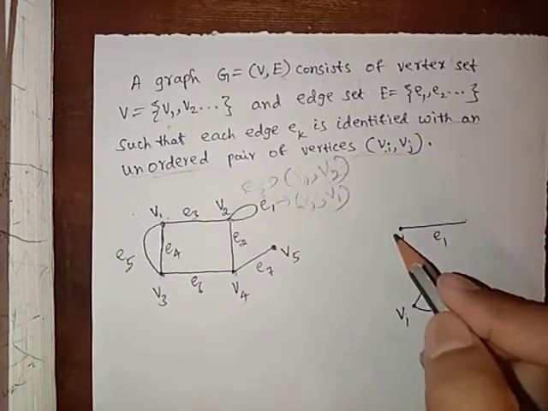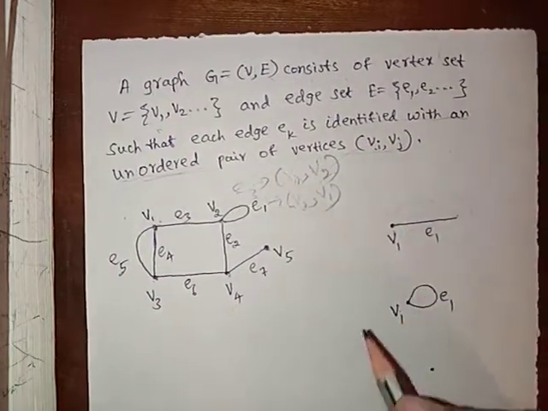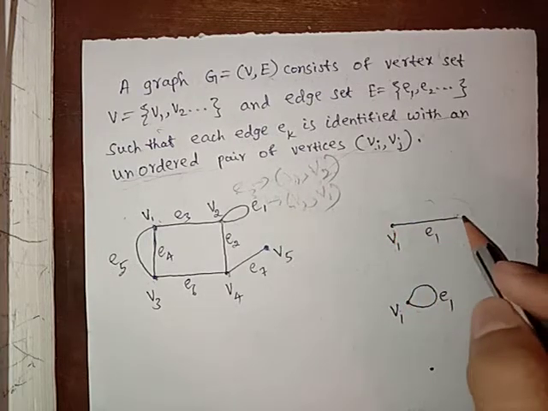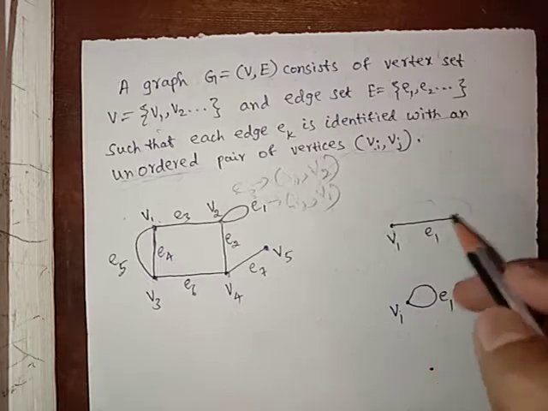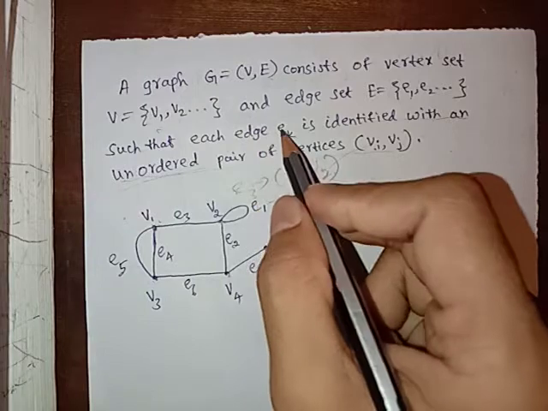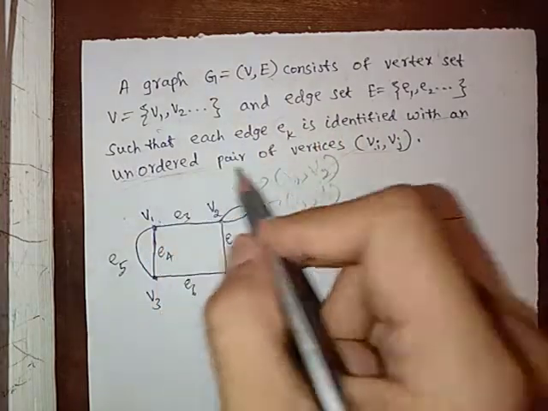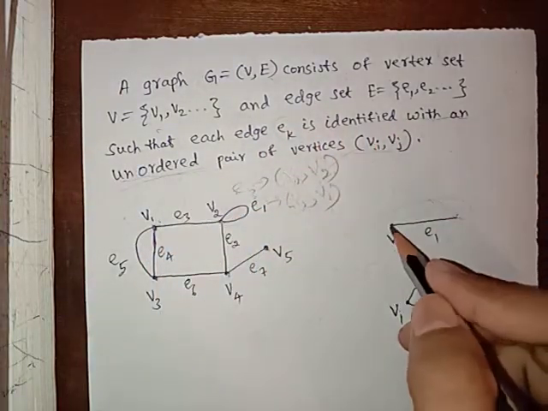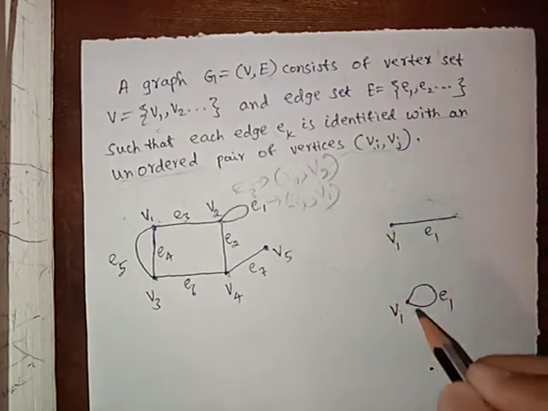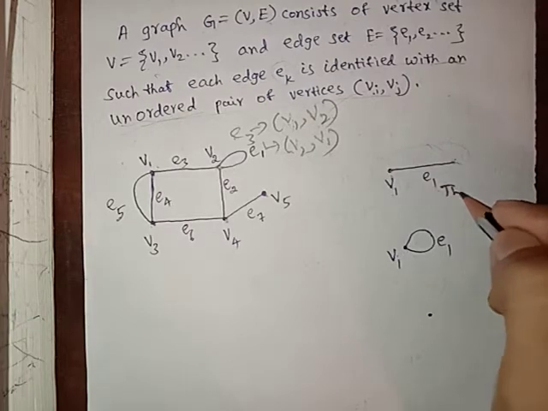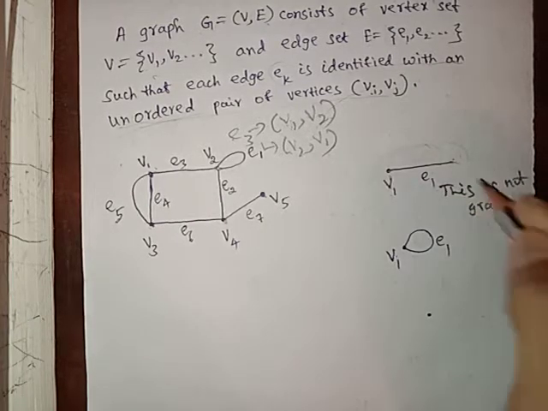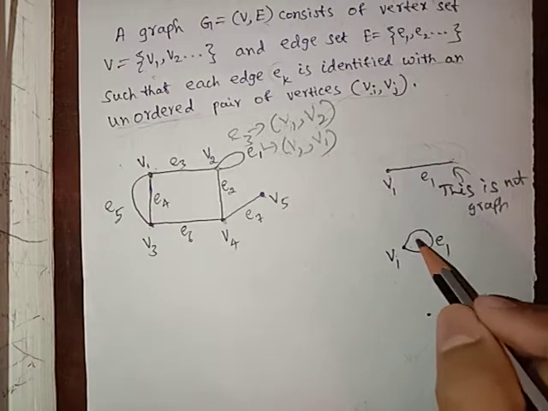Now, can we call this a graph? Here one vertex is there and one edge is there. There is no other vertex. This is not a graph. Why? Because each edge ek is identified with an unordered pair of vertices, and here only one vertex is there, no other vertices. To make it a graph, we can do this.